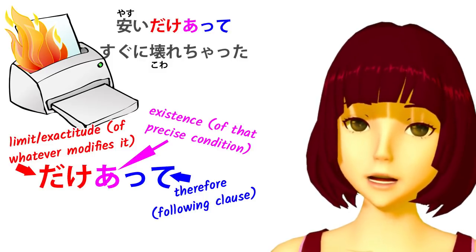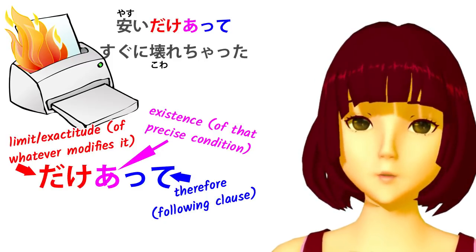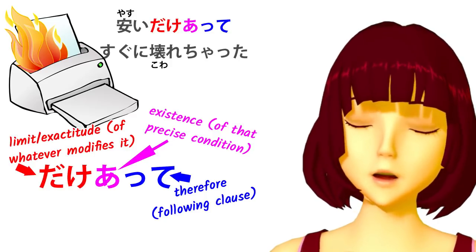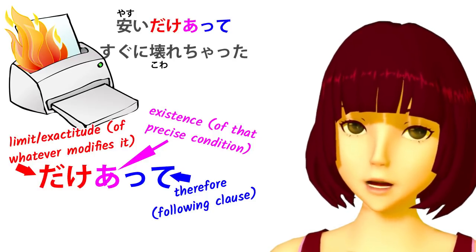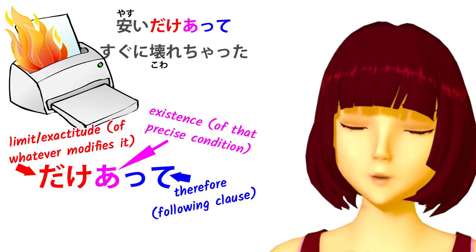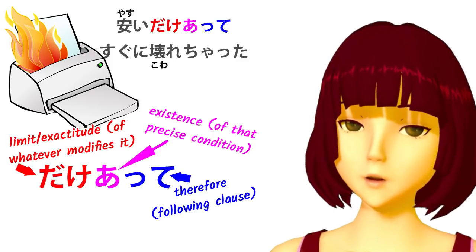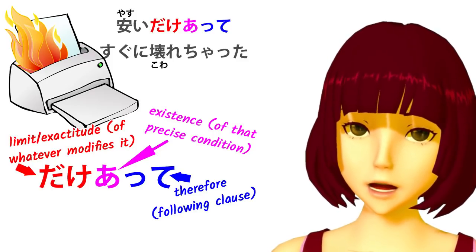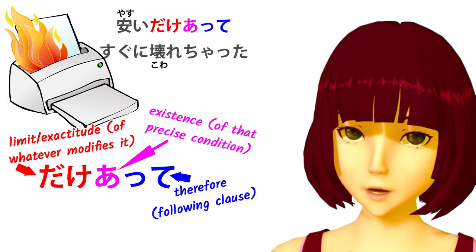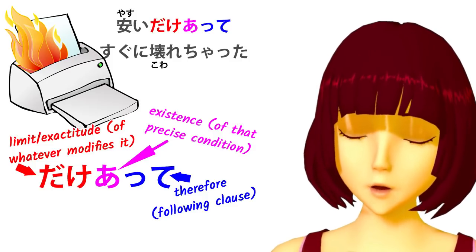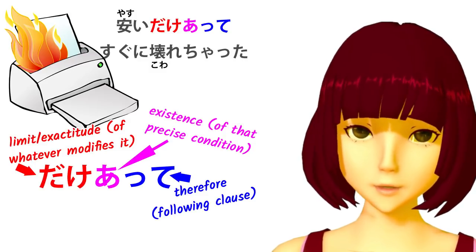That dake is using the limiting function to limit something down to something precise. If we want to bring in the only aspect of it, the way it works is that what we're saying is, only by studying abroad would you get that good at English. Only something really cheap would break that quickly. So that's how the limitation, the only function of dake, is actually working here. We're using it to give precision to the statement: precisely and only because of this, the result followed. Dake atte. It exists because of and limited to this fact.